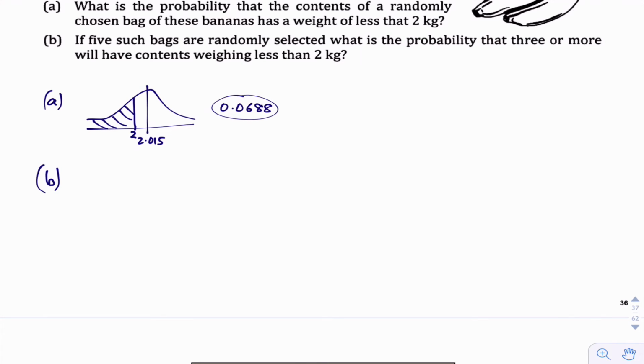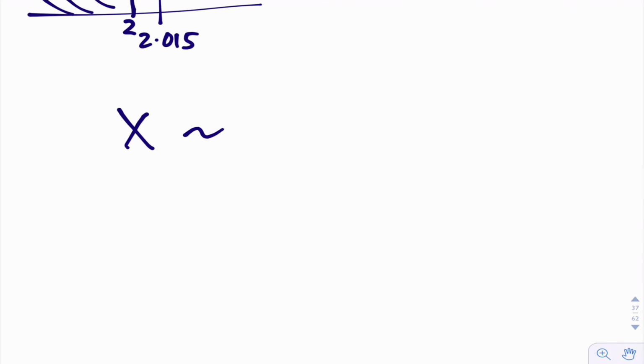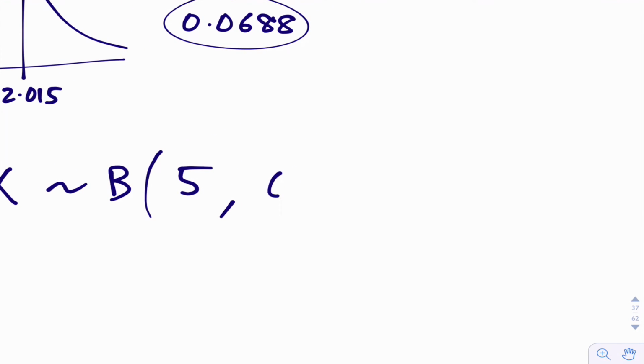If x is the random variable for the number of bags that have contents weighing less than 2 kilos, x is binomial with an n value of 5, so that's the number of trials, and a probability of success 0.0688.